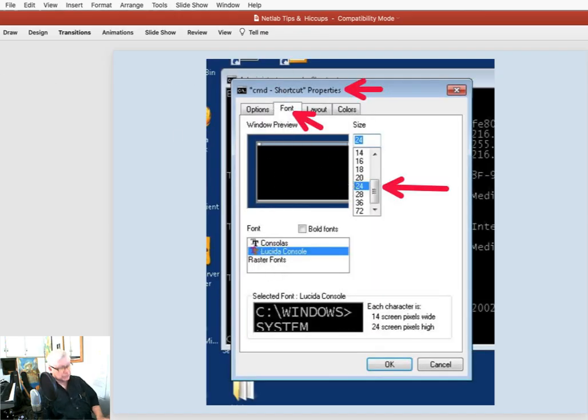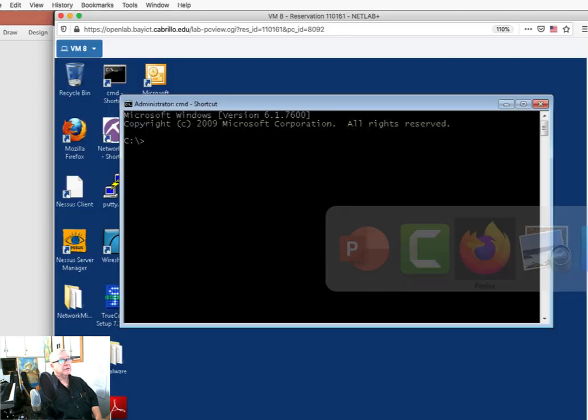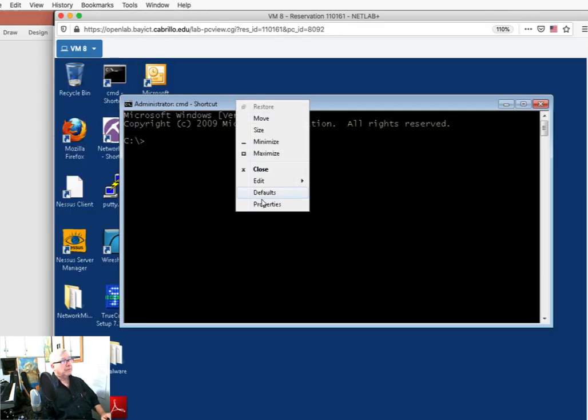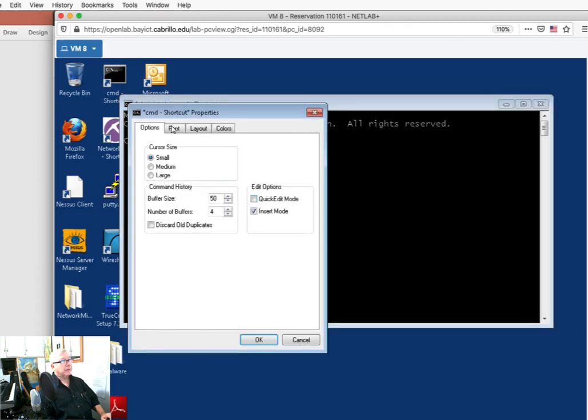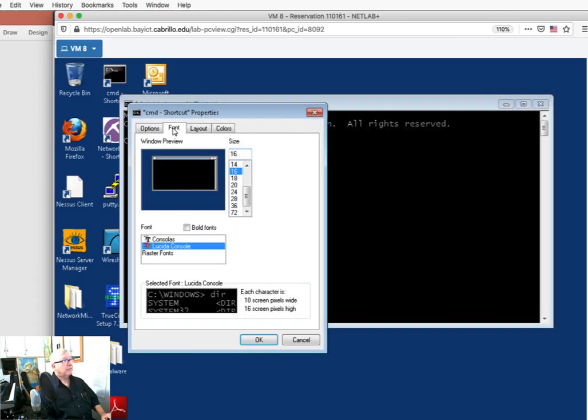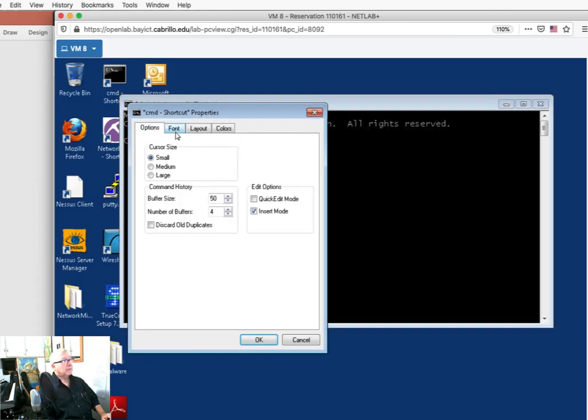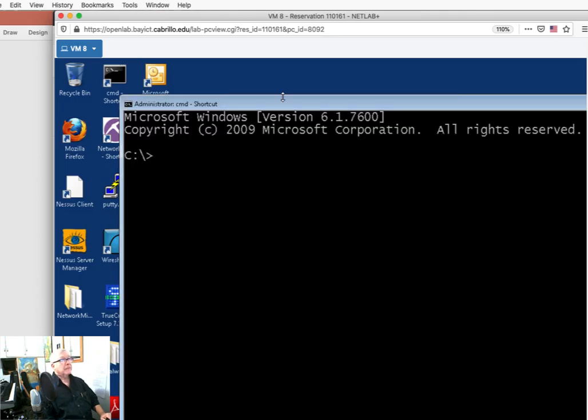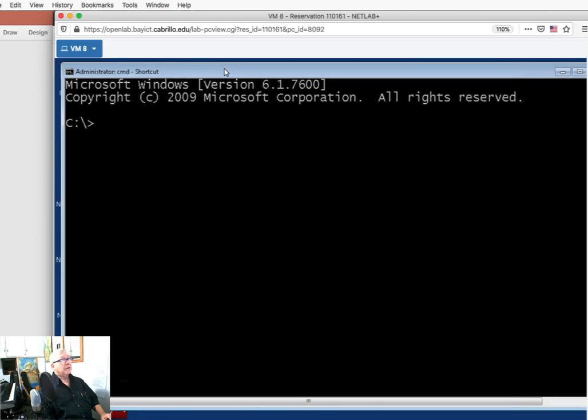Let's go and do that in this particular case here. So here we go. I'm going to right-click on the top here. I'm going to select Properties and Font. Now, I could even increase the cursor size, which can be handy too. And Font, and instead of that funky little 16, I'm going to make it 24. And that in this situation is a pretty good choice.